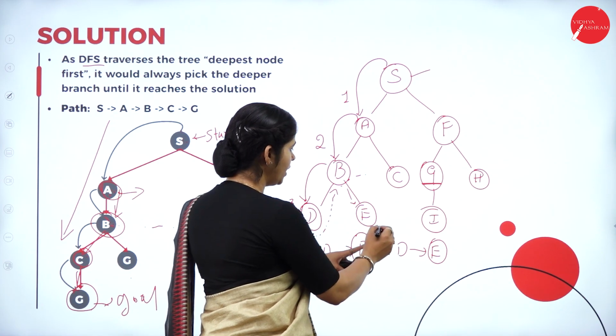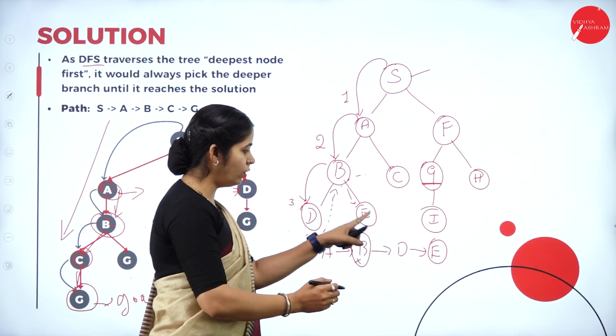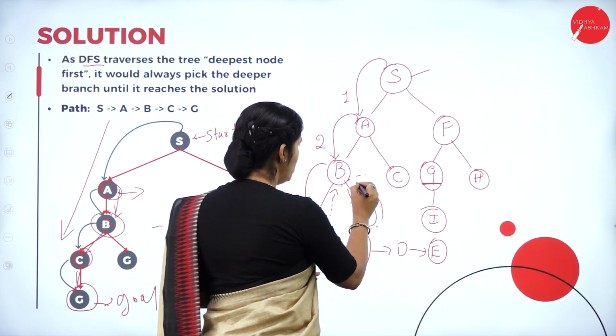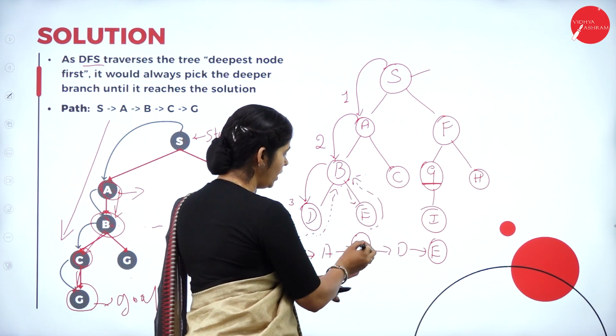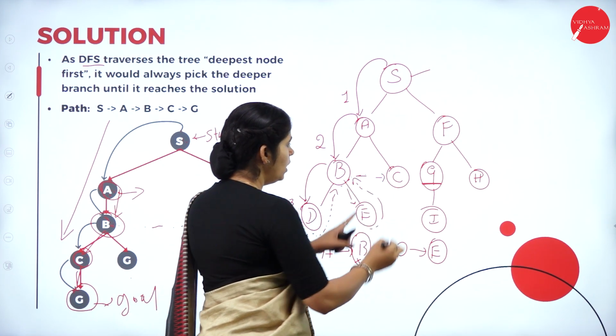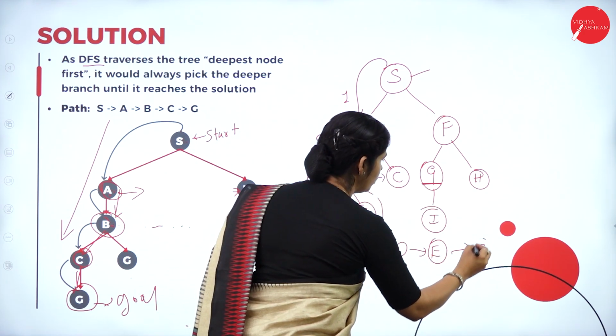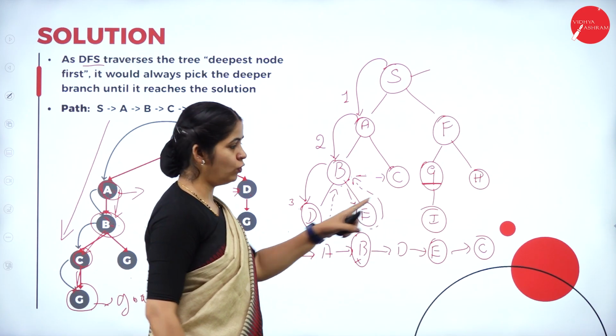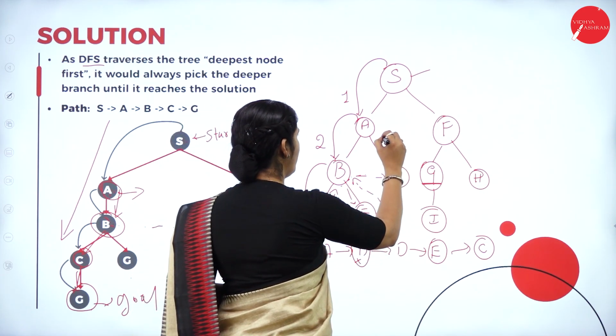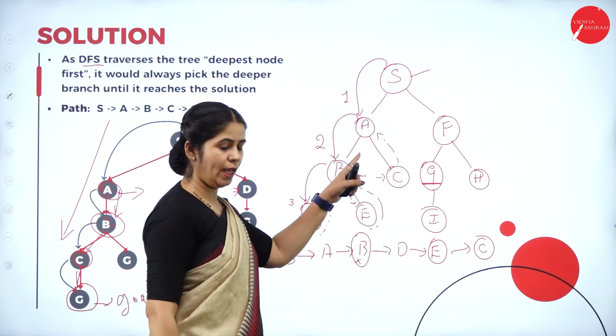Once again we are not getting the goal state G here. So what do we have to do? Again we have to backtrack. We have to go to B. B is already visited, so we have to go for the next node, the sibling of B, that is C. So we are visiting C. C is again a leaf node. We are not getting it, so we have to go back again to node A.